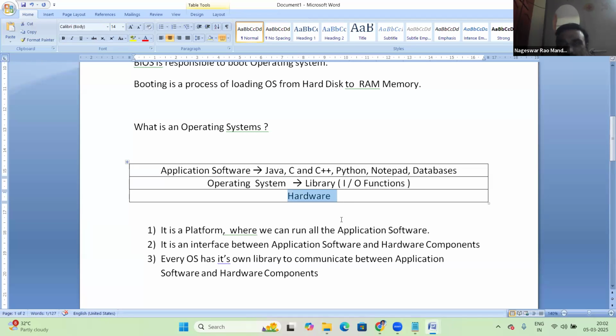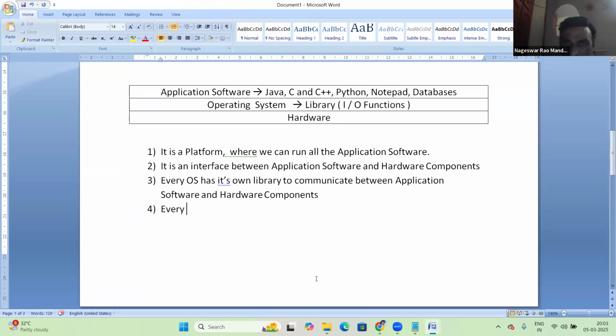So every program, maybe C program, C++, Python, Java, has to link with the OS library to communicate with the hardware components.